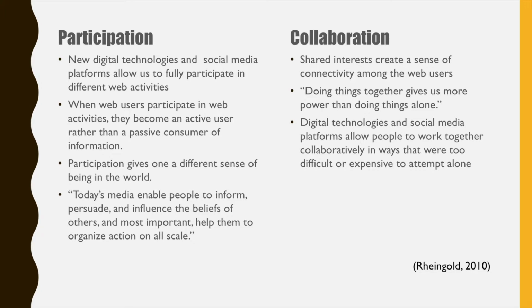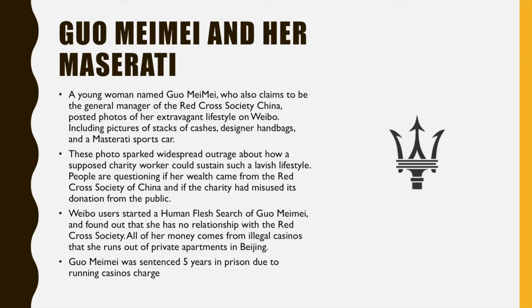Now that we learned how Weibo works, let's take a look at some famous Weibo human flesh search case studies and see what we can learn from those. A young woman called Guo Meimei was very famous on Weibo because she shared photos of her lavish Kardashian-like lifestyle. She posted photos of her huge mansions, designer handbags, stacks of cash, and also limited-edition Maseratis.